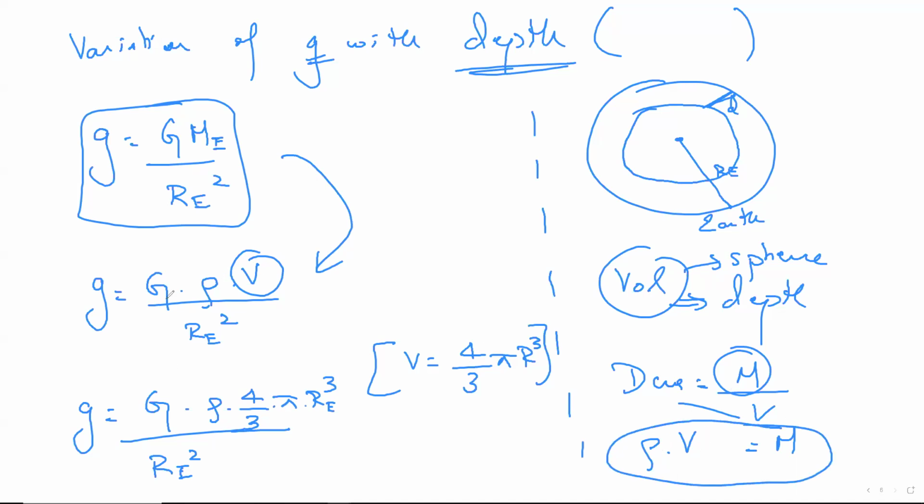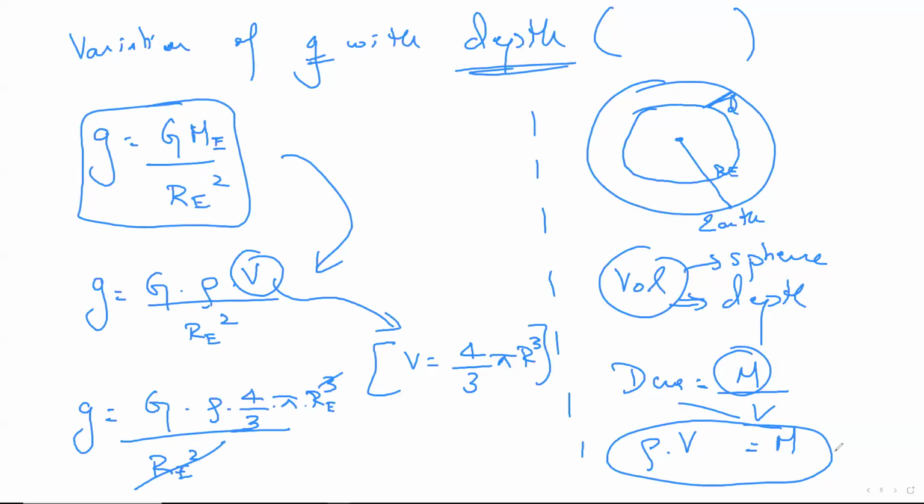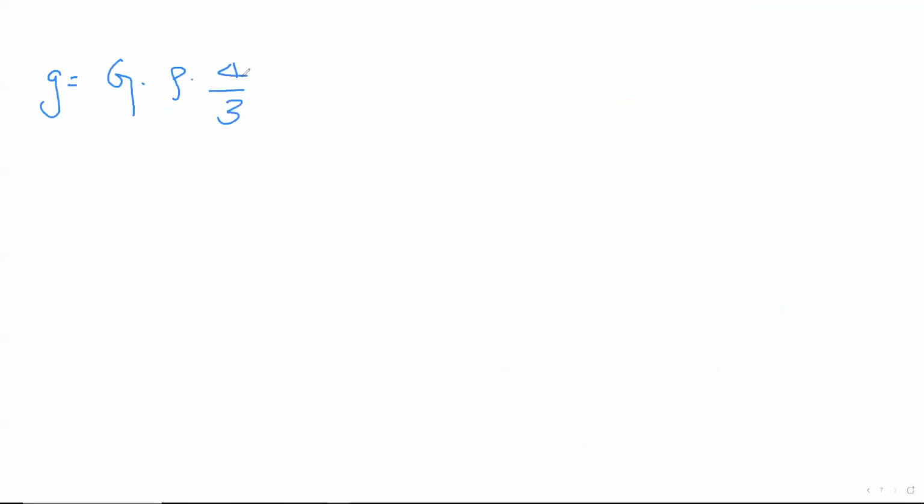In the next step, I write g as it is, rho also as it is. Thankfully, I know the formula for the volume of a sphere, which is 4 by 3 pi R cube. I just write it here. Now I'll see what can get cancelled. I can see that RE square and RE cube have a lot of potential to get cancelled. Okay, let's cancel that. After cancelling, what remains, I'll add in the next slide. So left-hand side g remains, right-hand side G remains, rho remains, 4 by 3 remains, pi remains. After cancelling, only RE remains.